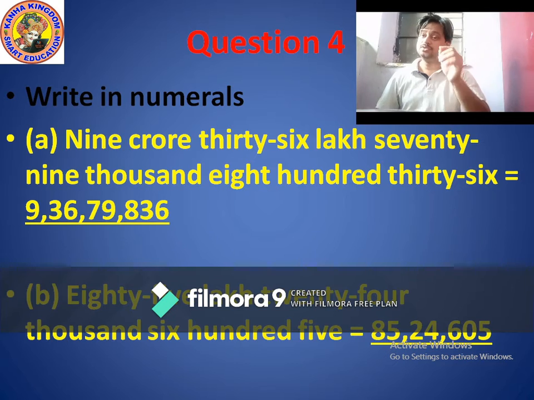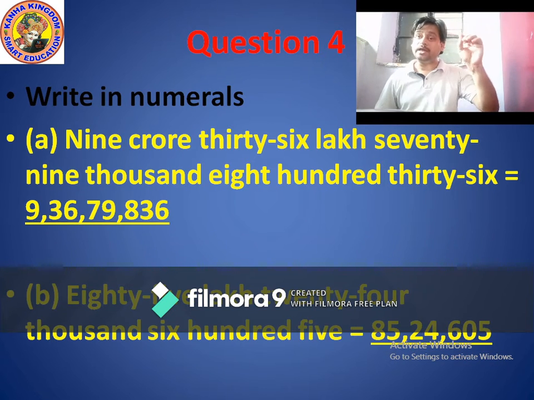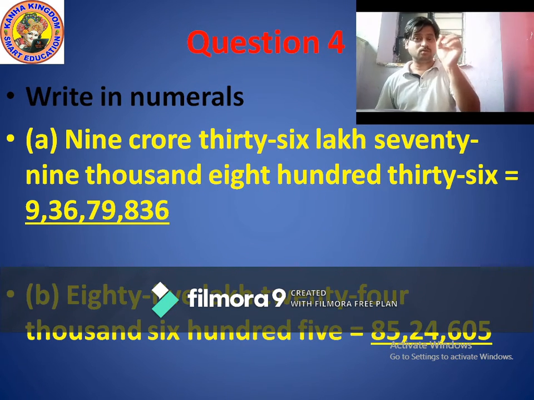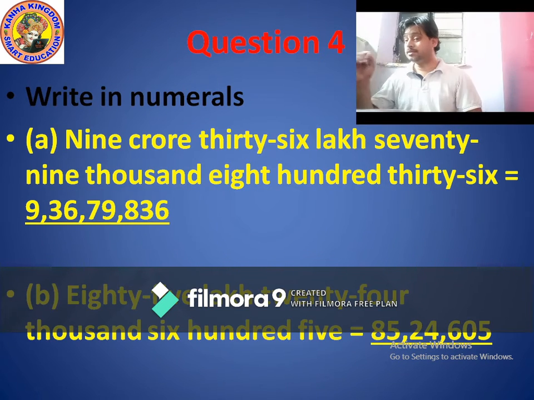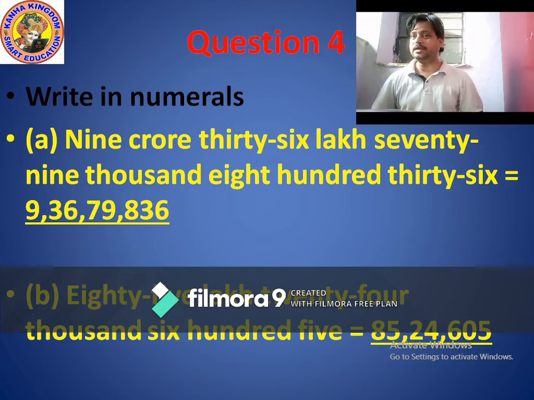Okay? So listen carefully. 9 crores, 9 comma 36 lakh, 36 comma 79,000, 79 comma 836. Clear it? Very good. Now move to B part.